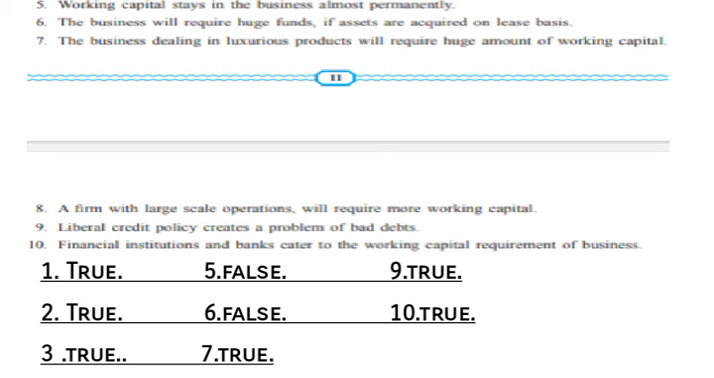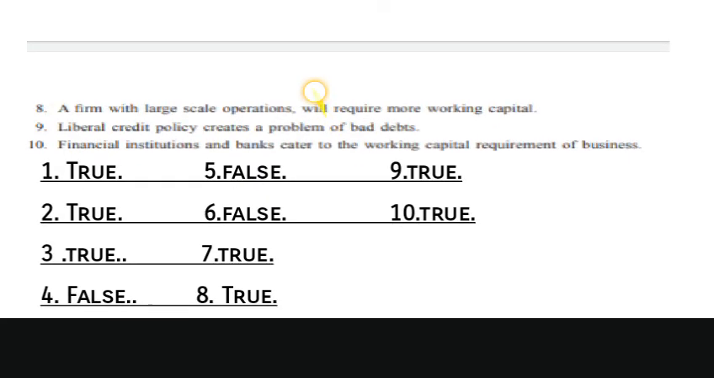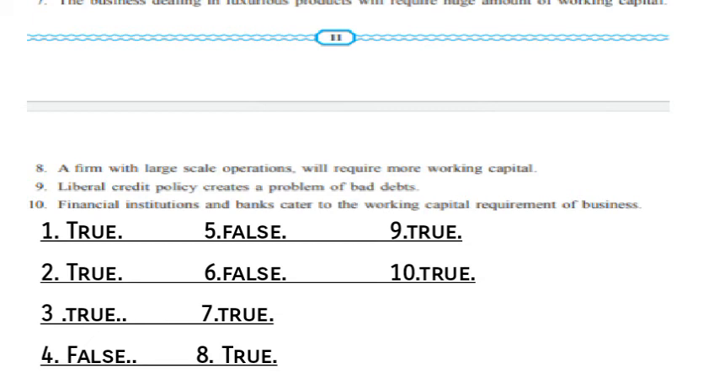Seventh, a business dealing in luxurious products will require a huge amount of working capital. True. Eighth, a firm with large scale operations will require more working capital. That is true. Ninth, liberal credit policies create problems of bad debt. True. Tenth, financial institutions and banks cater to the working capital requirement of a business. True.